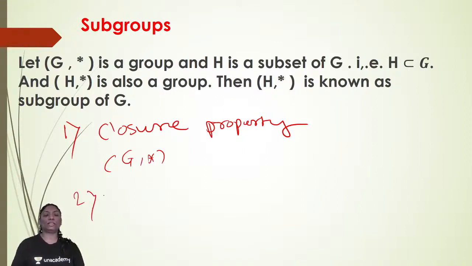The second property is the associative property. Yesterday we saw many examples on these groups. The set is the same, but if you define the operation differently, then you will get different properties. Closure property, associative property, existence of identity, existence of inverse, everything we can see here, and we also proved that the set is a group. Now after that, in this lecture we will see how to prove subgroups.